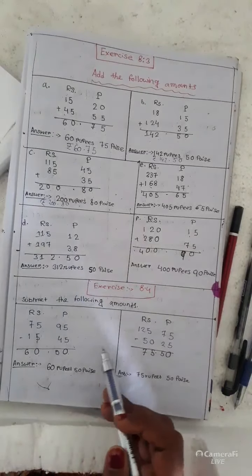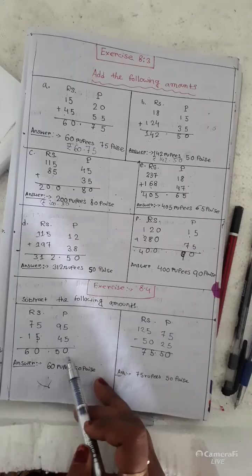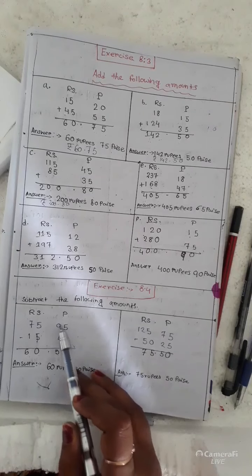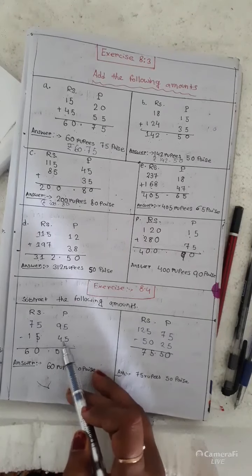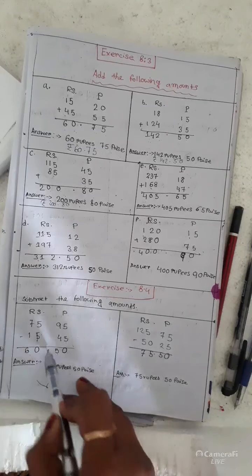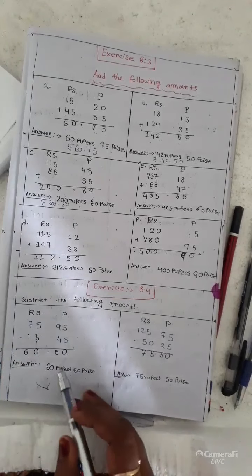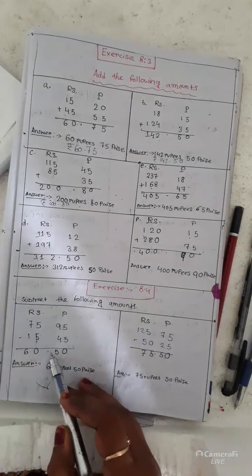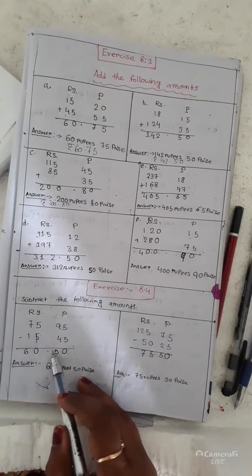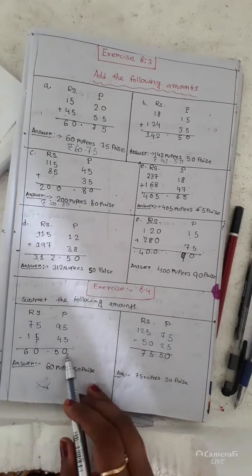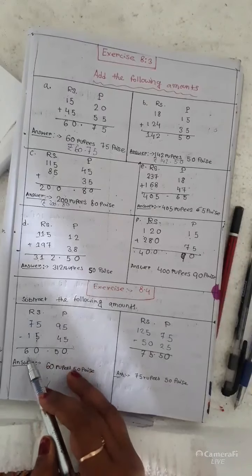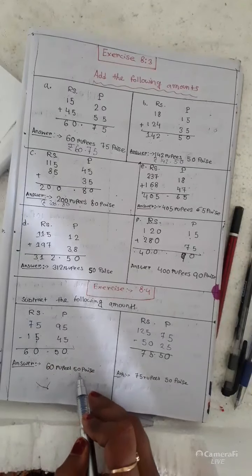Let's subtract it. 5 minus 5 is 0, and if we subtract 4 from 9, 5 will be left. The dot shows that this side will be counted as rupees and that side as paise. 7 minus 1 is 6. So 60 rupees 50 paise.